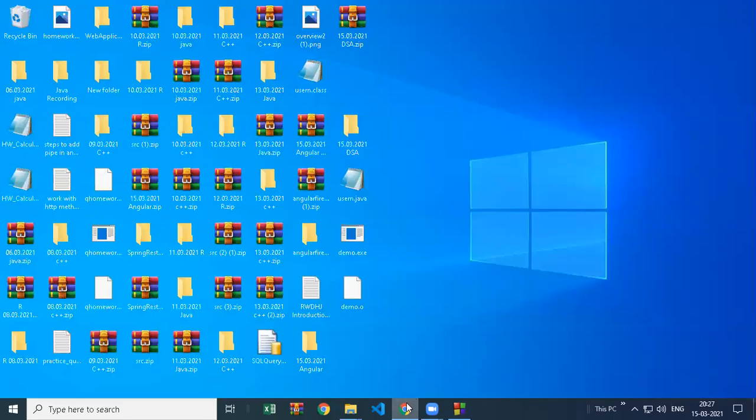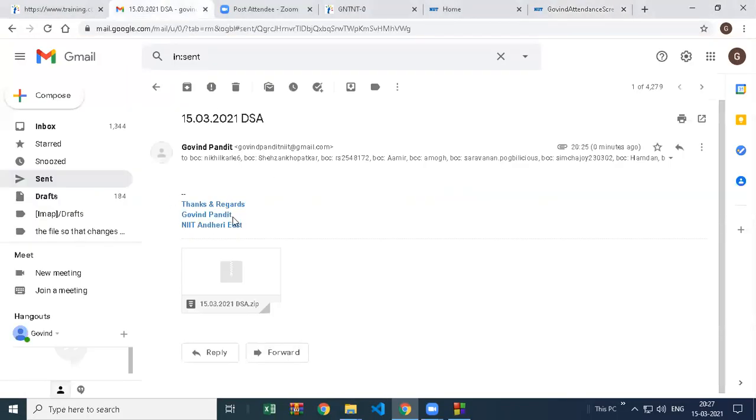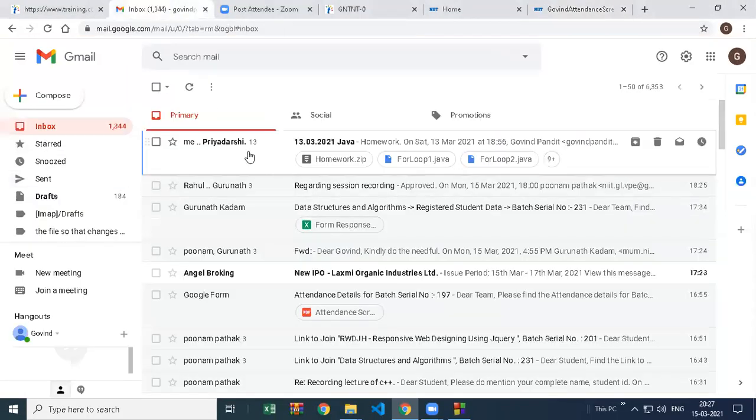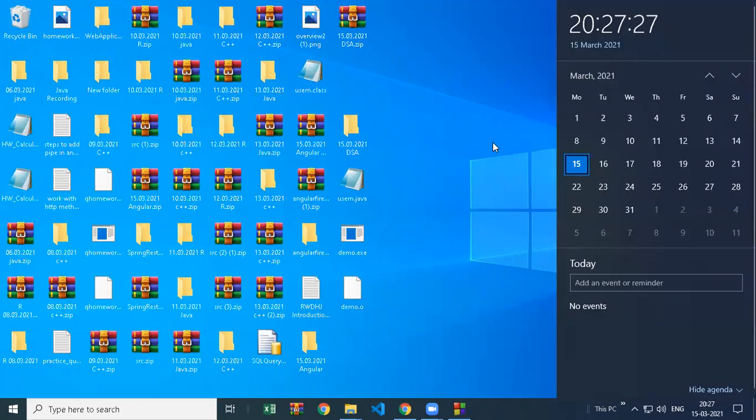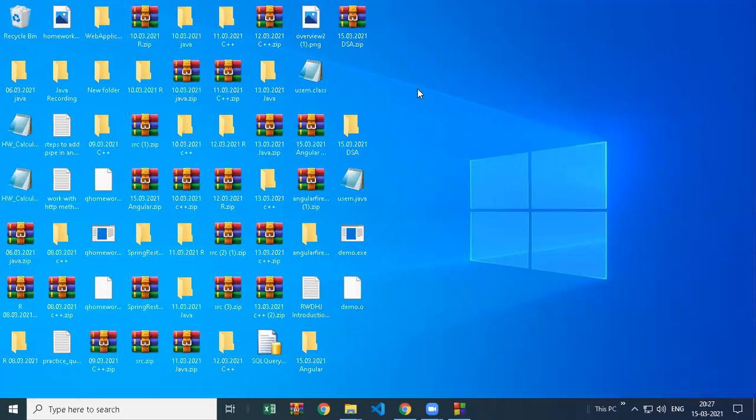Okay, so I sent you the email. Now our next session is directly on Thursday. Those who are attending C++, you have a session tomorrow. Because this is just an introduction session, we are going to wind up early today, and on Thursday we are going to start with the coding part. Anyone has any doubts or queries?